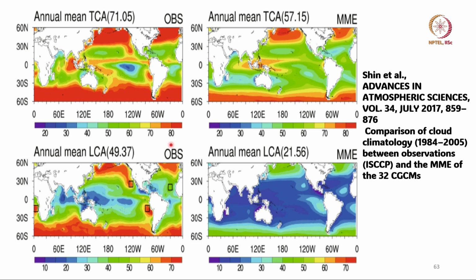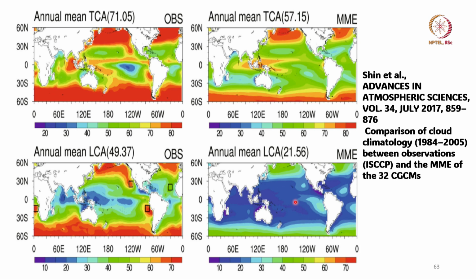Okay. Now, how about low cloud amount, that is cloud near the boundary layer, and there also you find that the observed low cloud amount is 49%, while the modeled cloud amount, multi-model ensemble, 32 models, there is a huge difference.